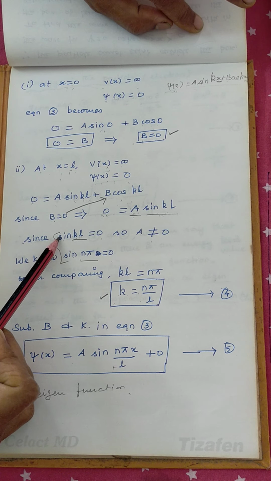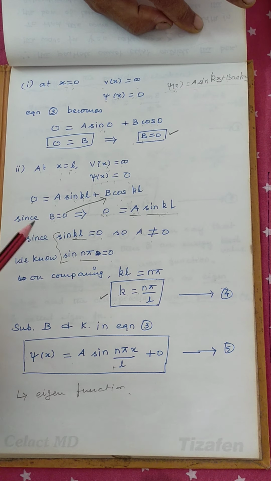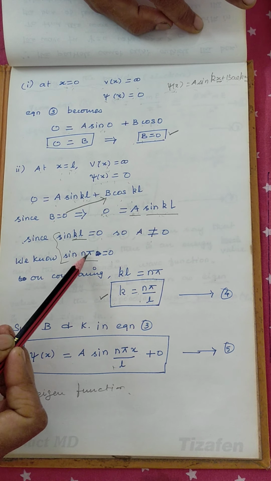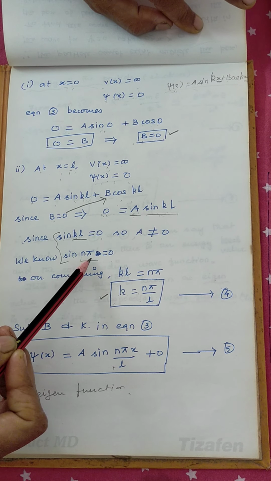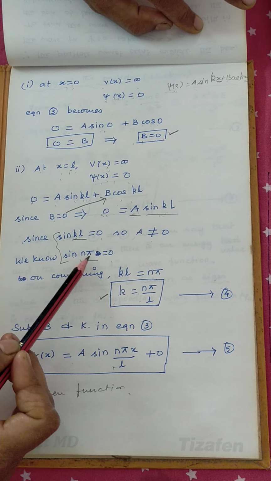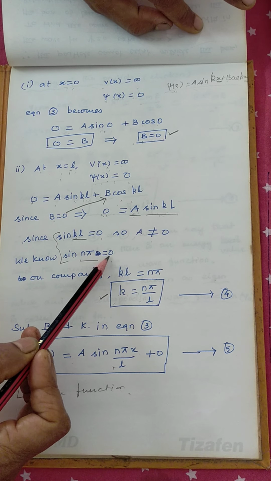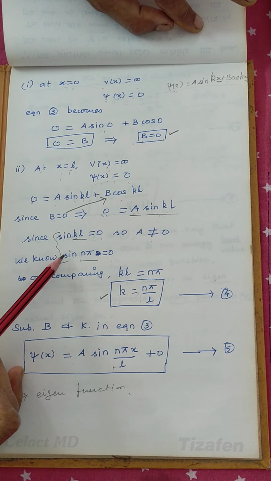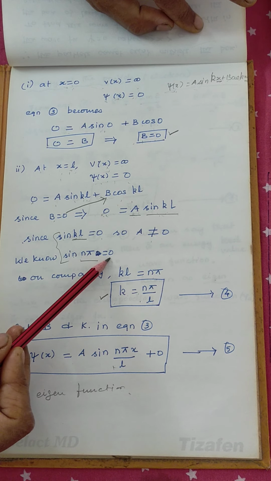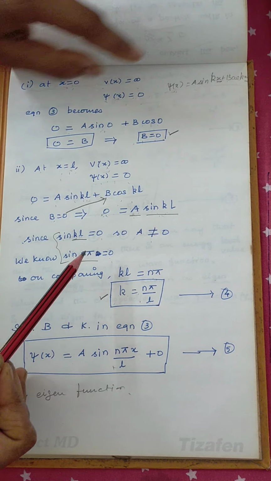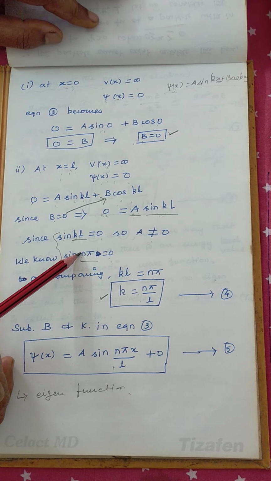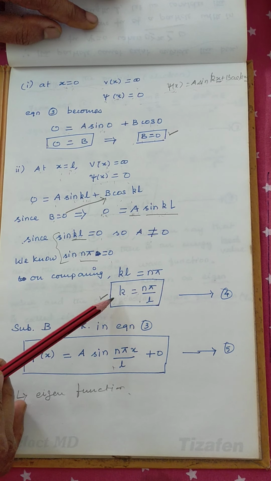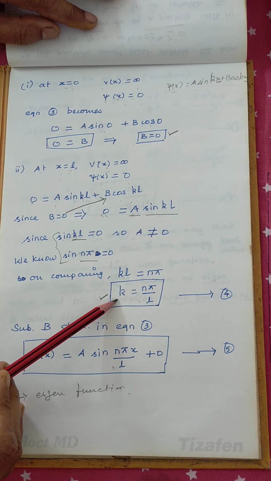The value of sin will become 0 when the angle is a multiple of pi, that is 0, 180, 360 degrees. When it is a multiple of pi, the sine of that term will become 0. So in general we may write sin of n pi is equal to 0. Comparing these two, kL is equal to n pi. If kL is equal to n pi, we may get an expression for k.